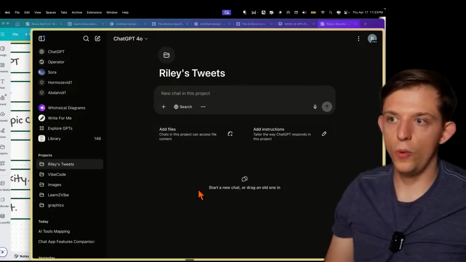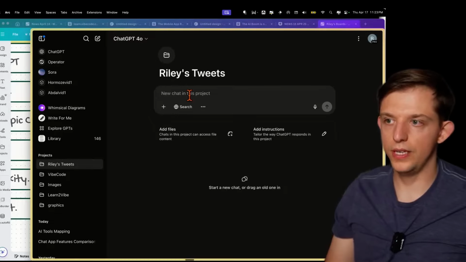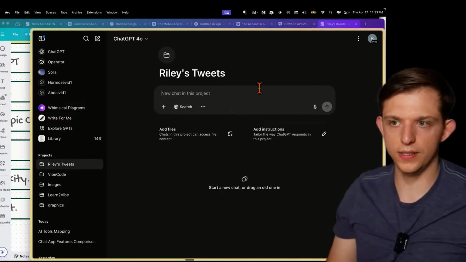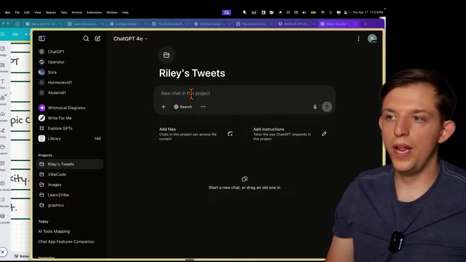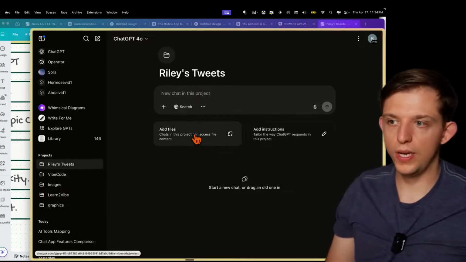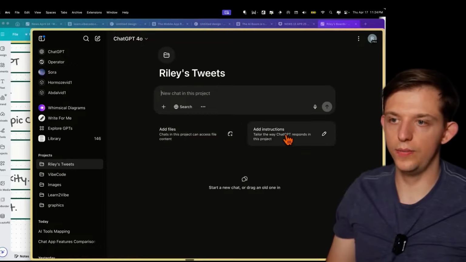Now, this is going to open up a slightly different view. This looks different than this. This, we're not in a project, but if we click Riley's Tweets, we see this slightly different view. And when you are in this view and within a project, you can add files and you can add custom instructions.